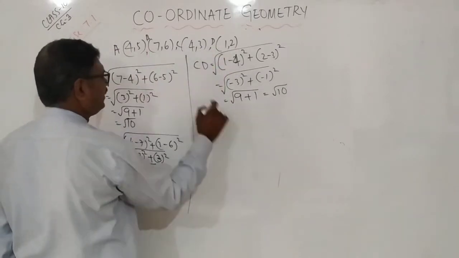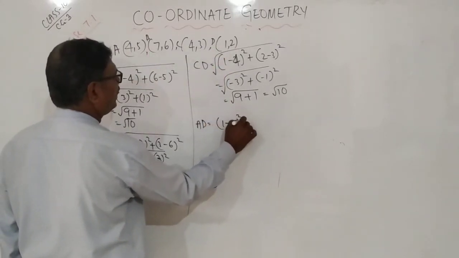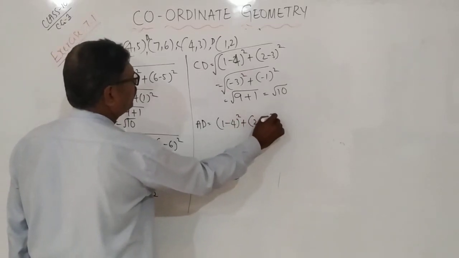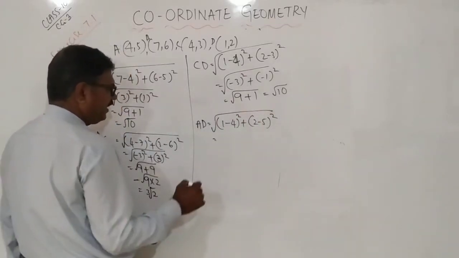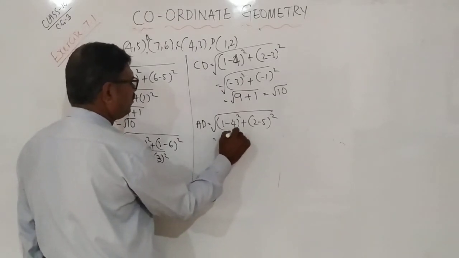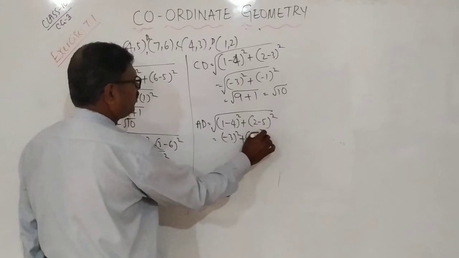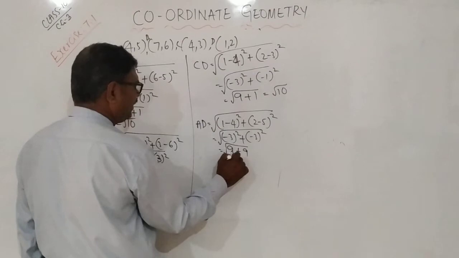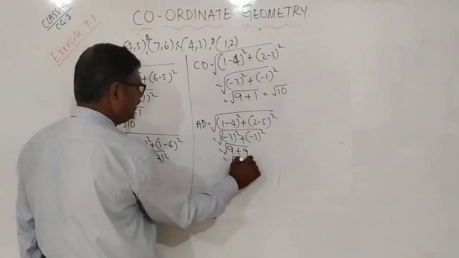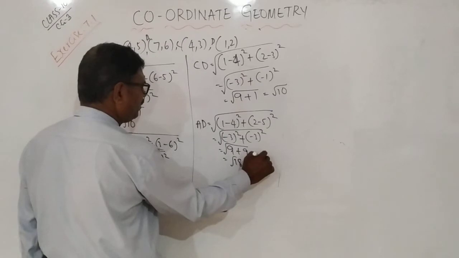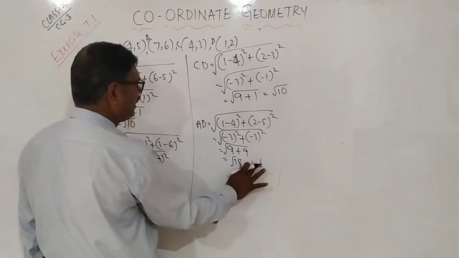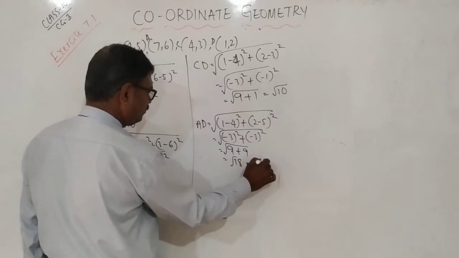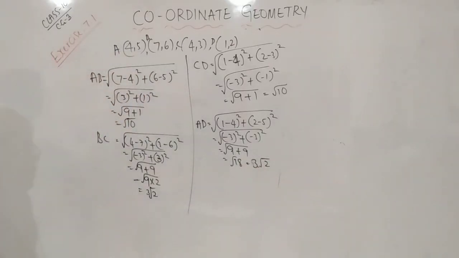AD. 1 minus 4 whole square plus 2 minus 5 whole square. 1 minus 4 is minus 3 whole square. Here also minus 3 whole square. Therefore, what happened? 9 plus 9. Square root of 9 plus 9 is how much? 18, which can be written as 3 root 2, because 18 can be written as 9 into 2. Square root of 9 is 3. Therefore, 3 root 2.